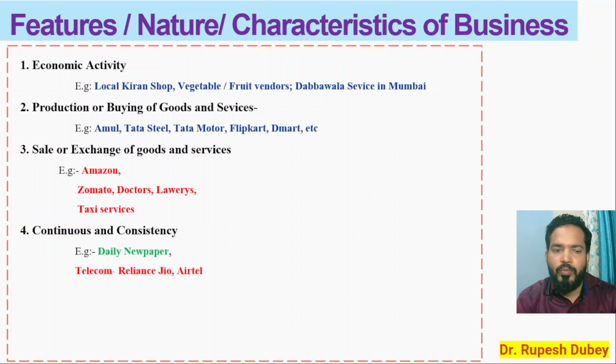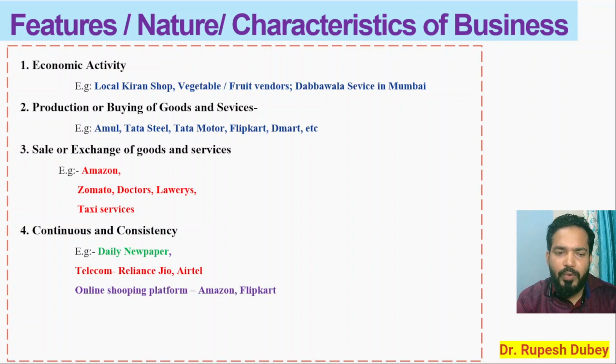Then you have telecom. Say for example, Reliance Jio, Airtel, Vodafone. They give you the service 24 by 7, the data service, the calling service, the internet service, 365 days in a year, non-stop and without fail.